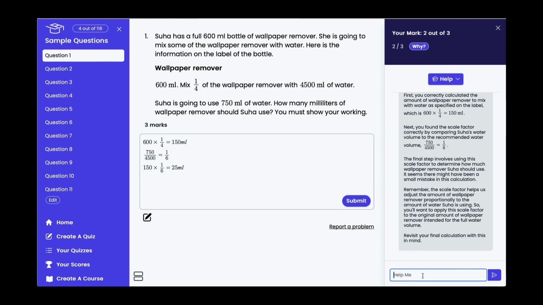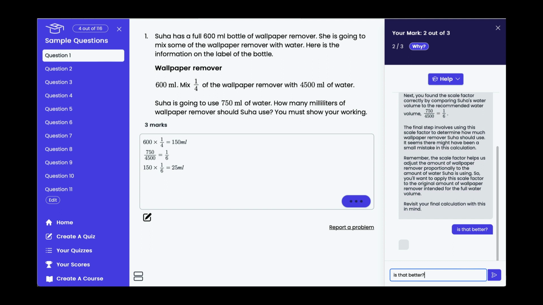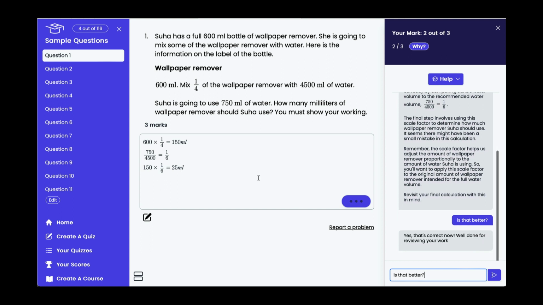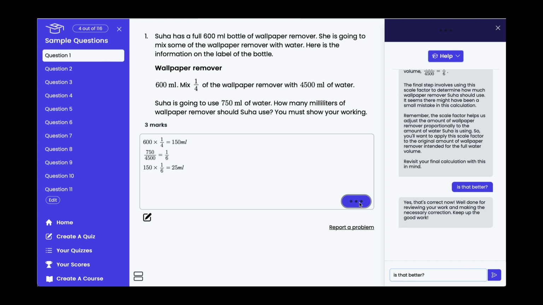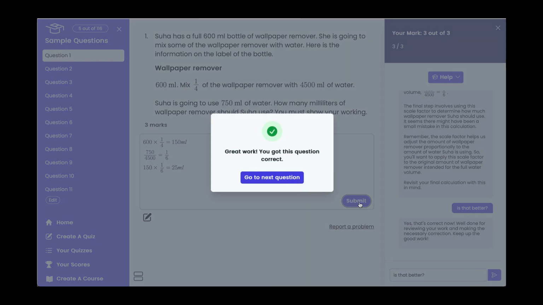And I can then ask it, is that better? And the AI knows the history of what I've written as well as the context of the question and the mark scheme, so it can say whether I've done better or worse. So I can now submit that and it will mark it correctly and I can move on to the next question.